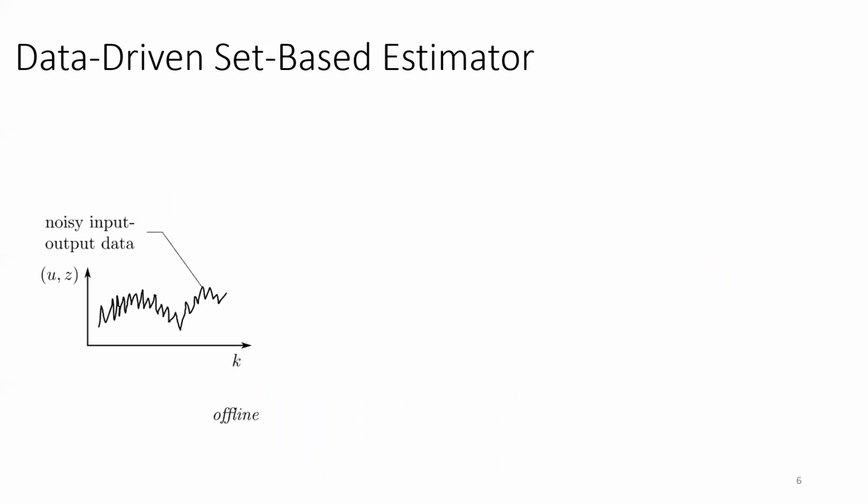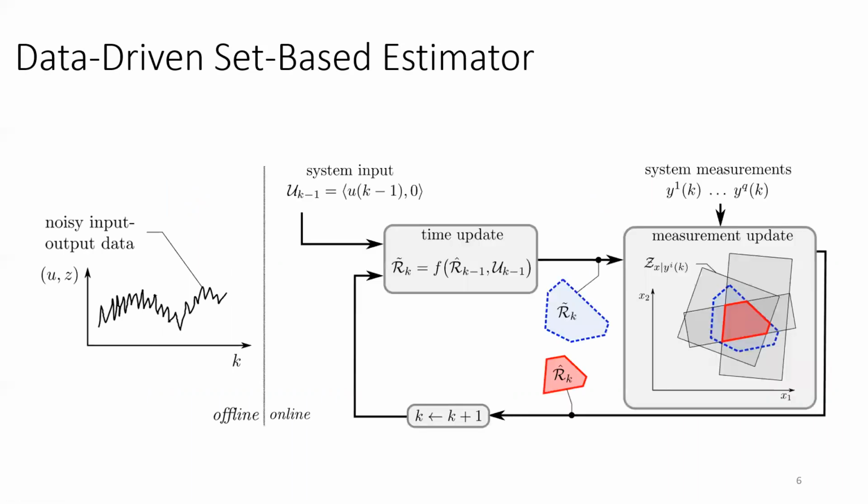The big picture behind our proposed data-driven set-based estimator is as follows. We have an offline phase where we collect input-output data, from which we compute a set of models that is consistent with and can generate this input-output data. The set of models contains for sure the true model. Then we use the set of models in the time update, where we propagate the old reachable set to the new reachable set.